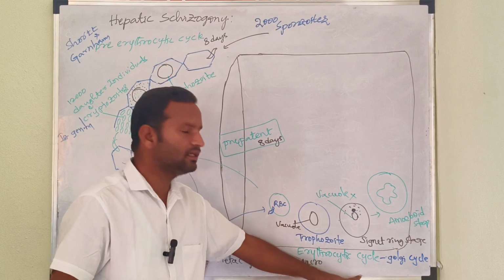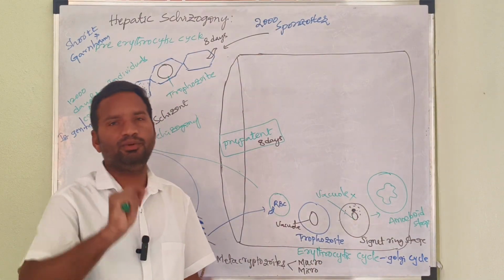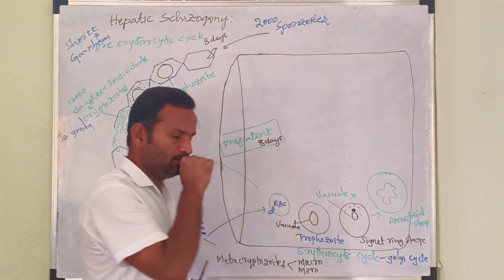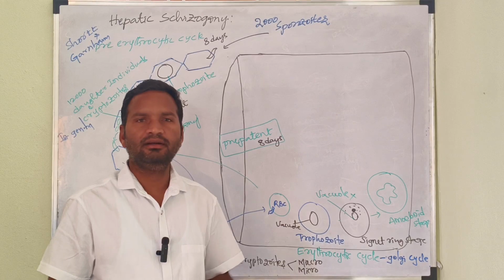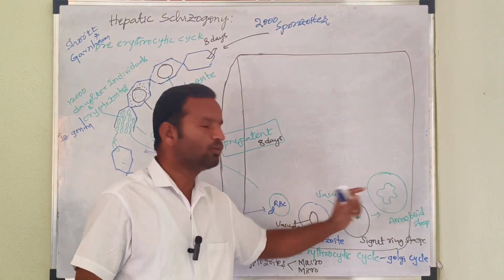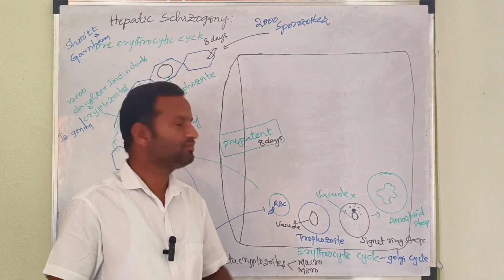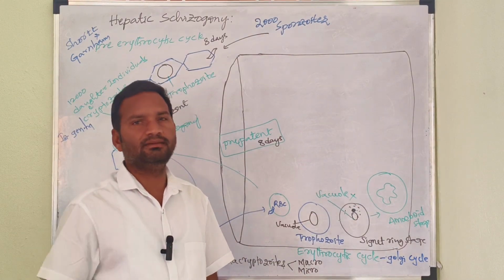In the entire erythrocytic cycle of schizogony, the amoeboid stage is the most important. Why? Because in this stage, first of all, pseudopodia are developed. Due to the presence of pseudopodia, the parasite moves actively.